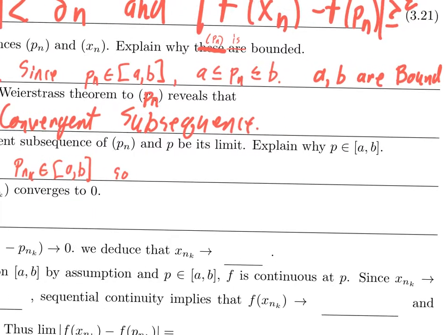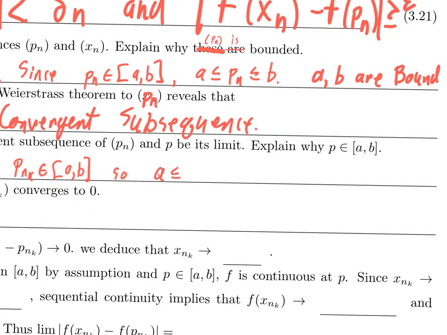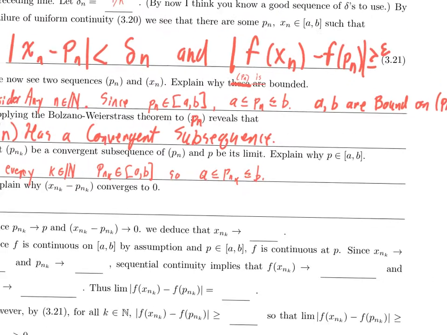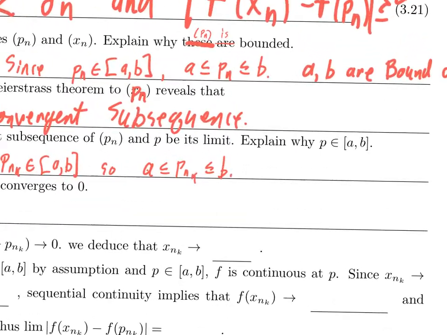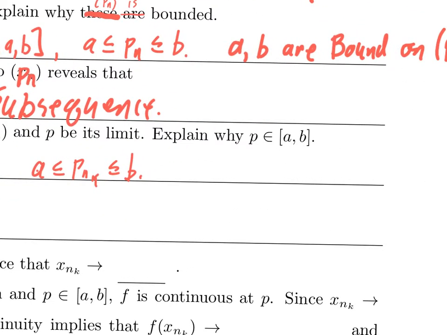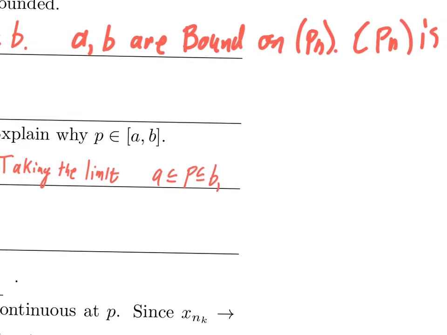So a is less than or equal to p sub n sub k is less than or equal to b. That's an inequality that's satisfied for every term in that convergent sequence p sub n sub k. Taking the limit, I see that a is less than or equal to p is less than or equal to b. So p is in a comma b.